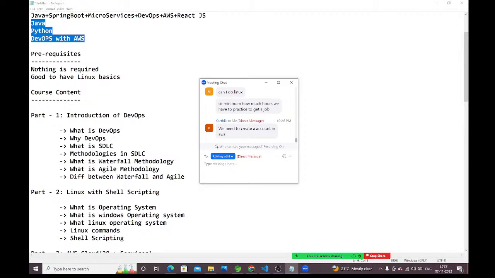Yes, we need to create the account, Karthik, because we are going to work in AWS only. Almost everything we are going to work in AWS only, so we should have the account, guys. For one year, we will create a free tier account. No problem, guys. The free tier account is free up to one year. Every month you will get 750 hours for free. Up to one year that account is free. We will create those free tier accounts.